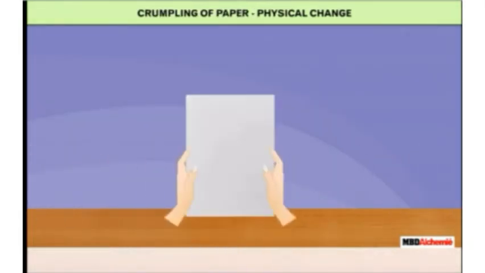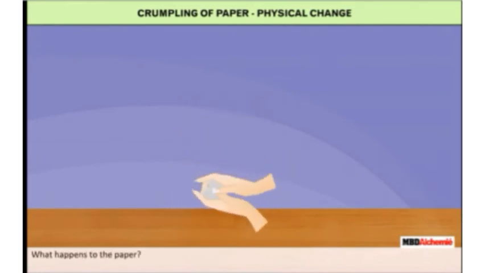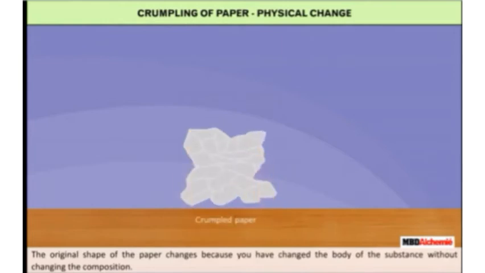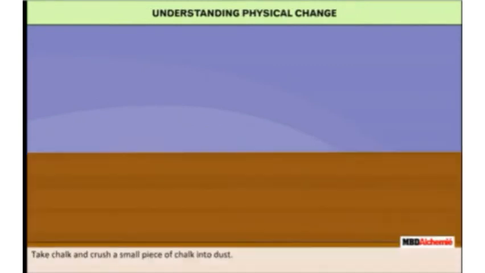Let us take a piece of paper and crumple it. What happens to the paper? Yes, the original shape of the paper changes because you have changed the body of the substance without changing the composition. You have only changed the appearance but not the composition of the paper. So, students, you have not made a chemical change but a physical change.